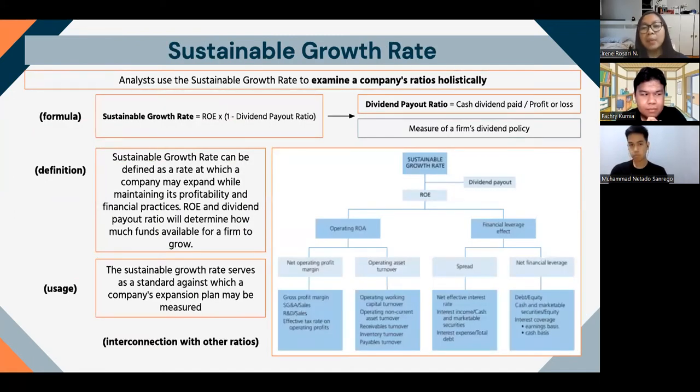Lastly, there are sustainable growth rates, which consist of the dividend payout ratio, to examine the company holistically. A sustainable growth rate can be defined as the rate at which a company may expand while maintaining its profitability and financial practice. ROE and dividend payout ratio will determine how much funds are available for a firm to grow.